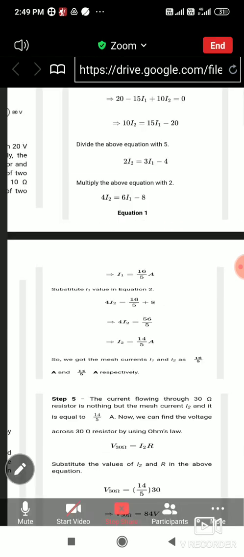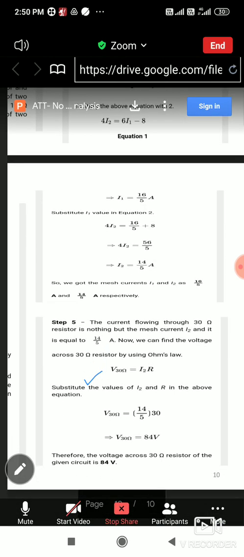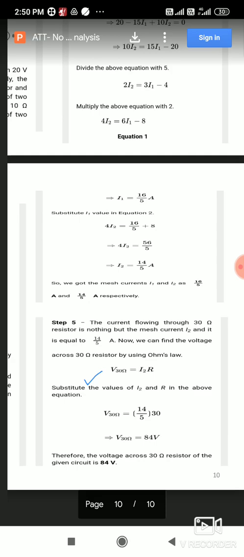So the voltage across the 30 ohm resistor is given as V30 ohm, which is equal to I2 into R, where the I2 value is 14 by 5 multiplied with the resistor value 30. Cancel the things, and you get V30 ohm is equal to 84 volt. So this is the final answer for the voltage across the 30 ohm resistor: 84 volt.